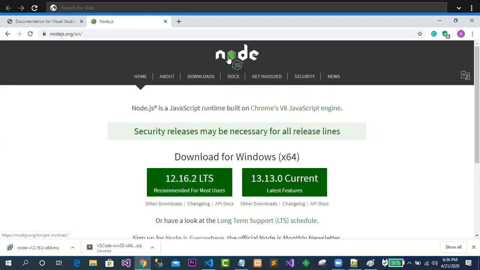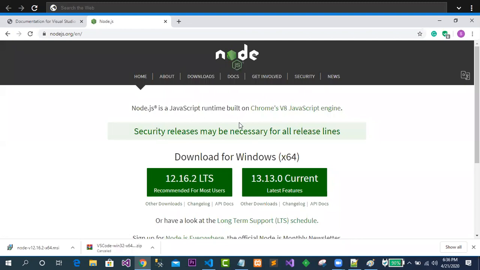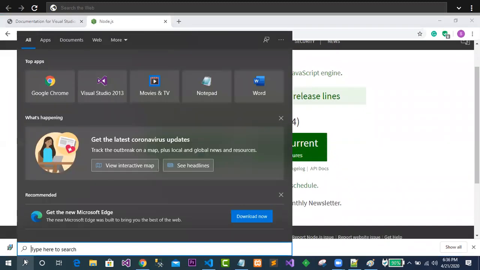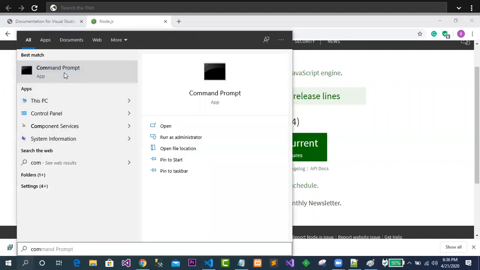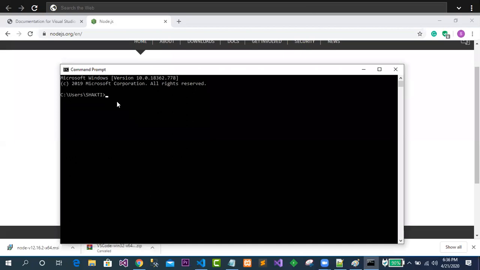After downloading Node.js, the process is very simple. It's an executable file. Just double click on it, and it installs on your system. After installation, you go to the command prompt, and here you can first see whether your node is there or not.